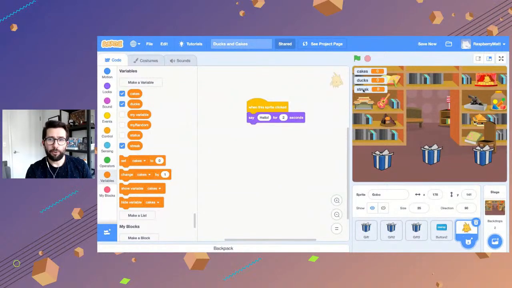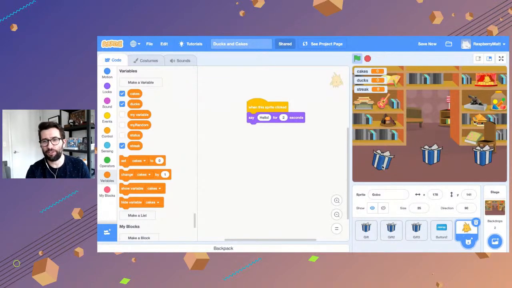When you create a variable, it creates a little indicator here in the upper left part of your stage to show what the value is. If you uncheck this box, it goes away. We're going to have that checked for now and show it on stage, just while we're developing the game so that we can make sure that it works fine, okay? Now what we need to do is implement some code so that when a gift is opened, if it's a cake, add 1 to it. If it's a duck, change it to 0.